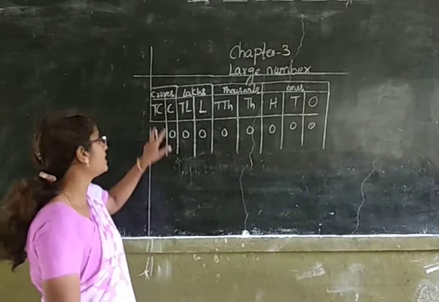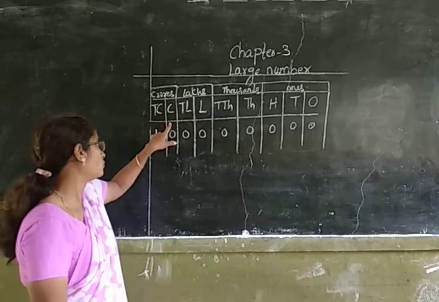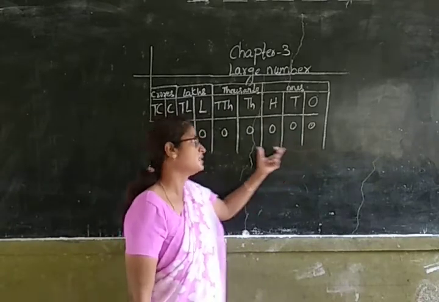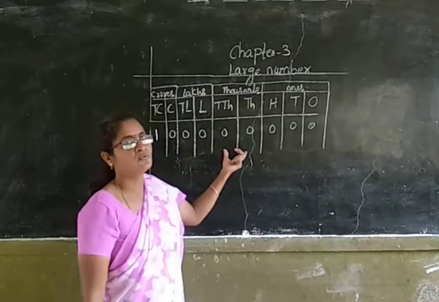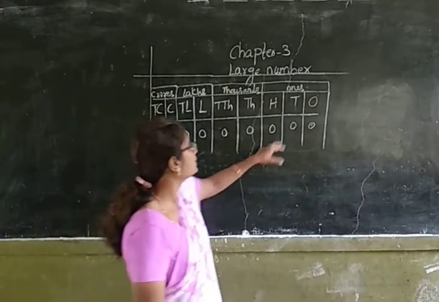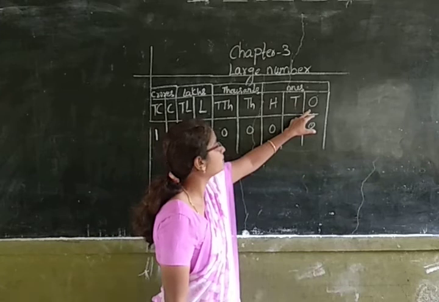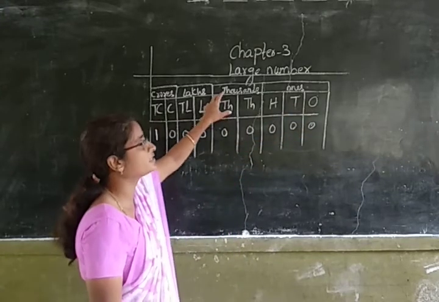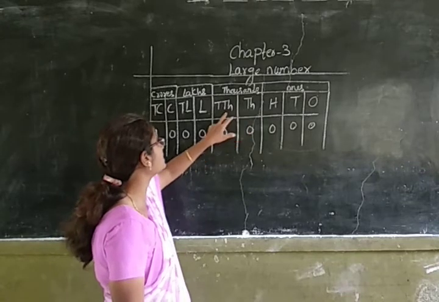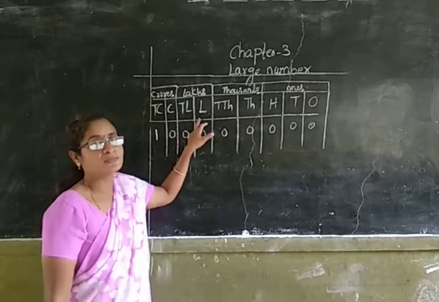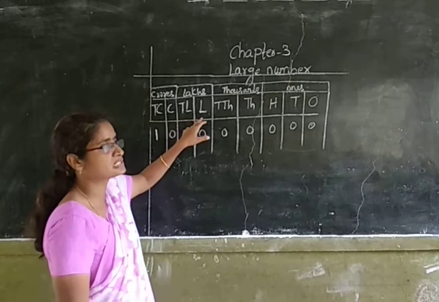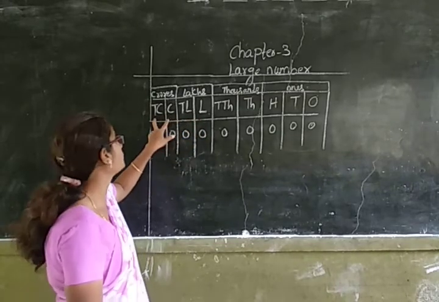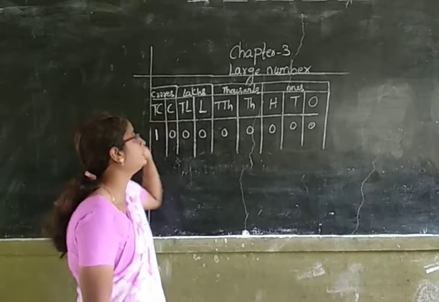In crores period, we will be having two places which are crores and 10 crores. Only in ones period, we will be having three places. In all the other periods, we will be having only two places. Let's see. In ones period, we are having three places which are ones, tens and hundreds. In thousands period, we are having only two places which are thousands and 10,000s. In lakhs period also, we are having only two places which are lakhs and 10 lakhs. In crores period also, we are having only two places which are crores and 10 crores.